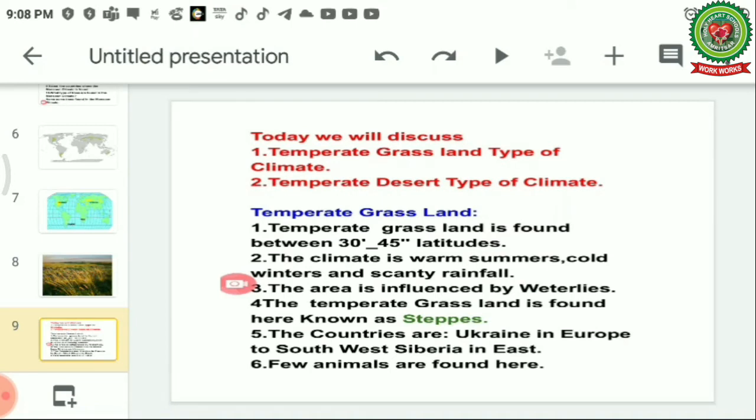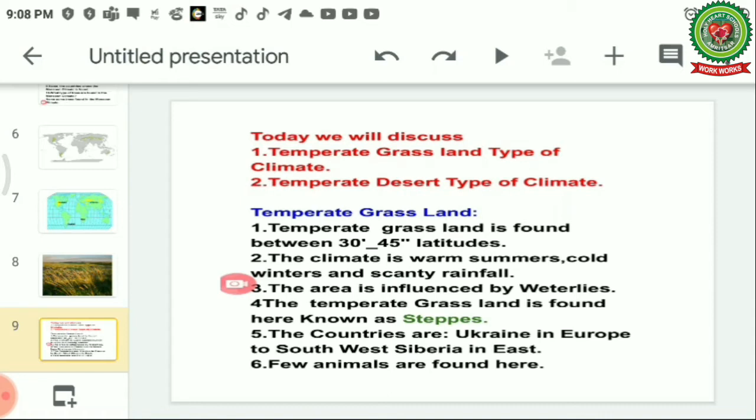Let's see what are the points we have to discuss today. Today we will discuss temperate grassland type of climate, temperate desert type of climate. Temperate grassland is found between 30 to 45 degrees latitude. The climate is warm summers, cold winters and scanty rainfall.